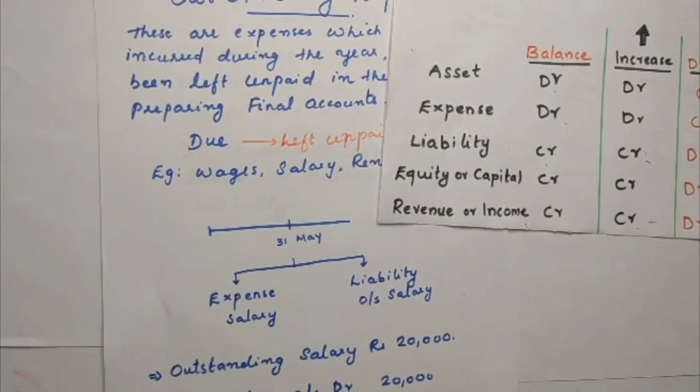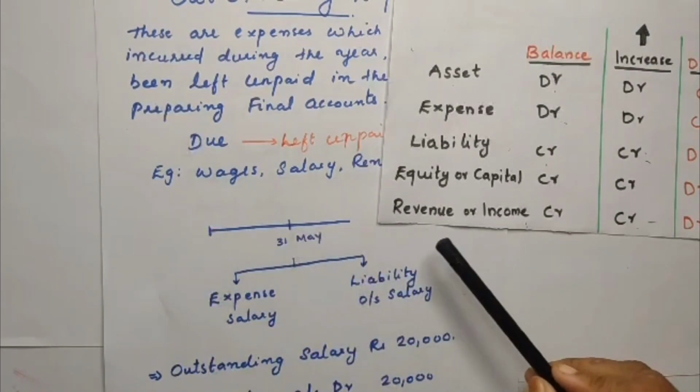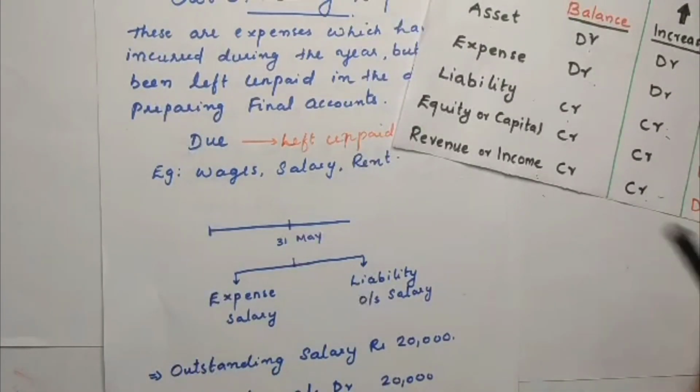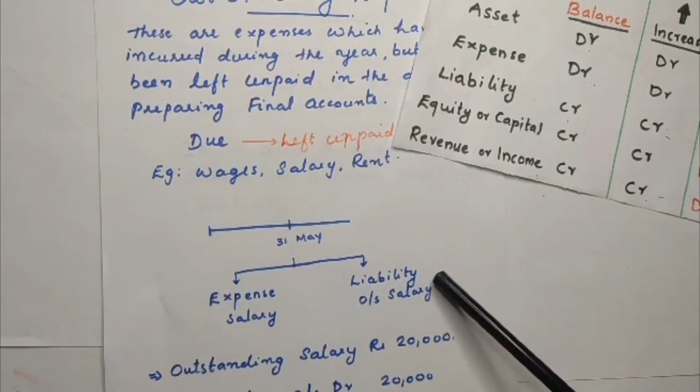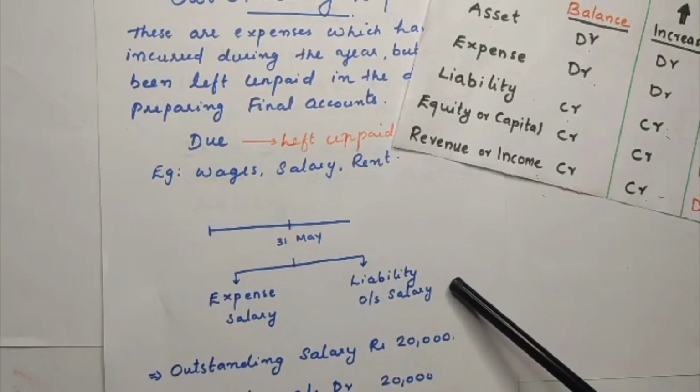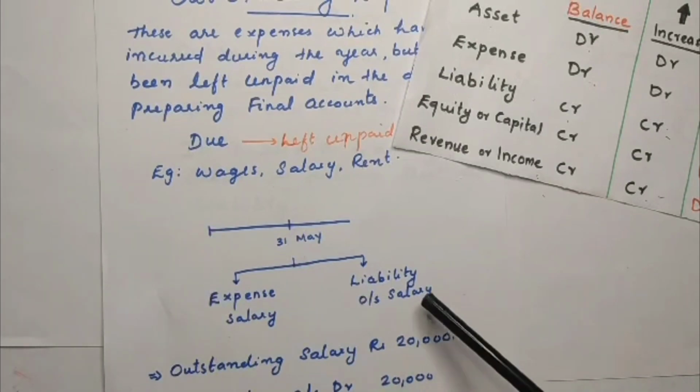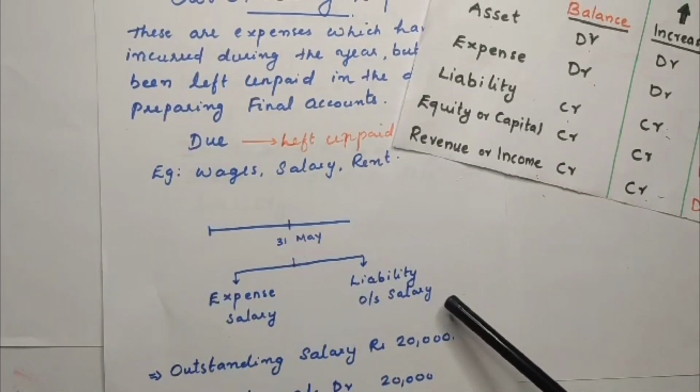So by this transaction, two things happened, two aspects. One is that an expense occurs, that is salary, and the other is that a liability is created in your business. Why? Because you have to pay this to your worker. You didn't pay it, you have to pay it in future. This is your obligation. That is why a liability is created, and that liability is known as outstanding salary.